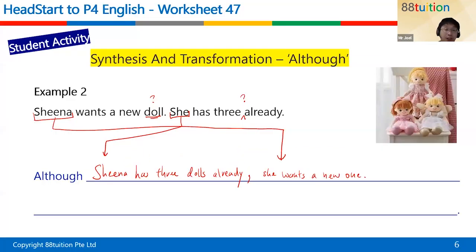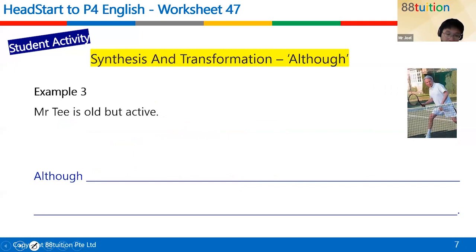All right, let's have a look at the next one. How do we change this then? It's only one sentence, but we can change it into an although sentence. Think about it carefully. Which is the one that doesn't matter, and which is the one that will happen anyway.